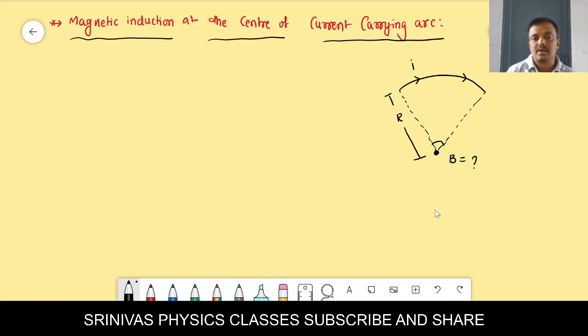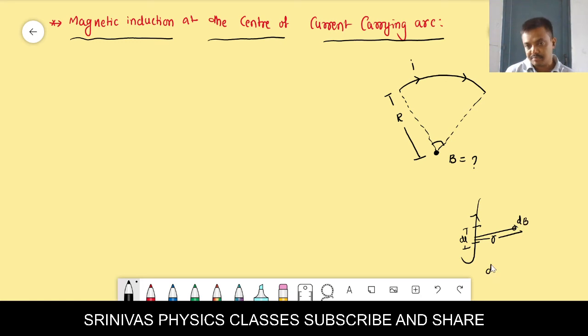According to the Biot-Savart law, tell me the formula for the magnetic induction. This is a current carrying wire. You should take a small element on the current carrying wire. From a current carrying element dl at a distance r, what is the formula for the magnetic induction?